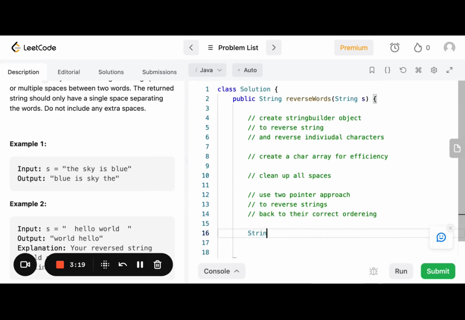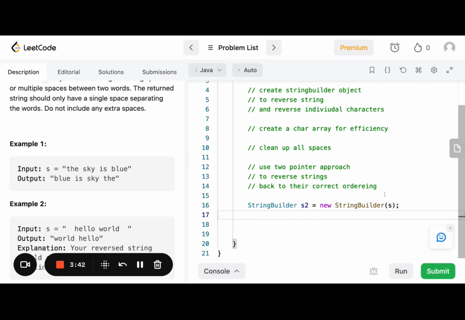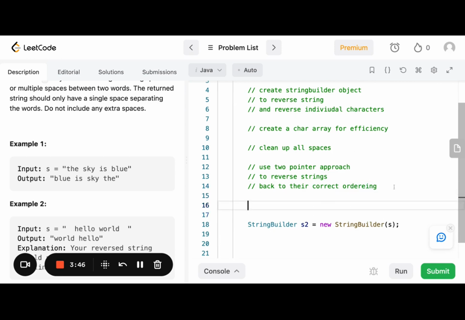We're gonna say string builder, we'll call it s2 equals new string builder, and we'll pass in. I don't know how the string builder documentation works. I think we just pass in our string s. I believe that's the right syntax. Okay. Now that we have, actually, let me make it a char array first.